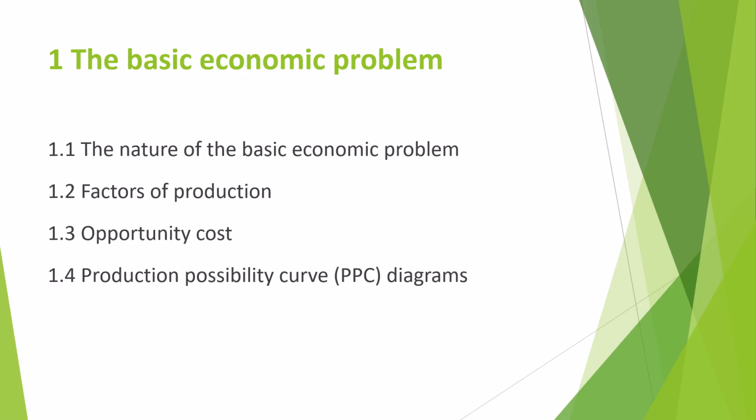So under the basic economic problem we have main 4 categories. That is, number 1 is the nature of basic economic problem, then factors of production, opportunity cost, and the last one is production possibility curve. So in this lesson we are going to discuss the nature of basic economic problem in detail.